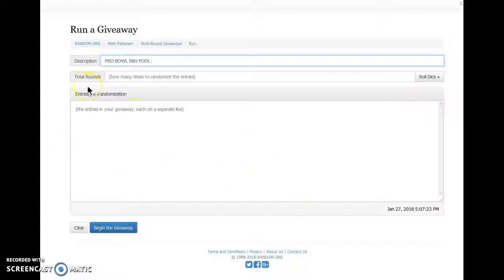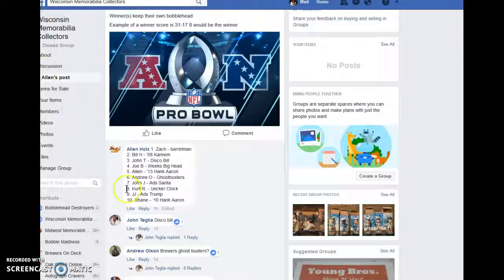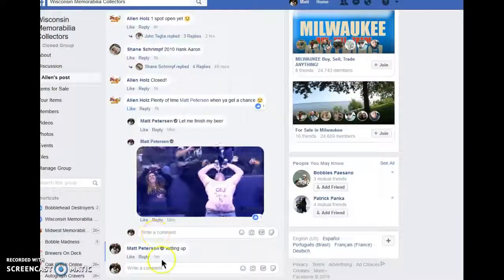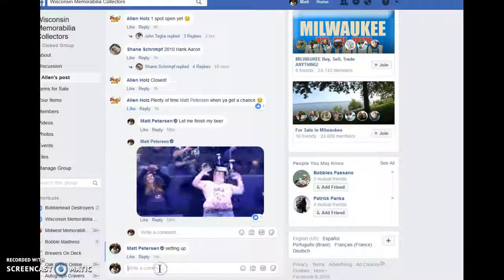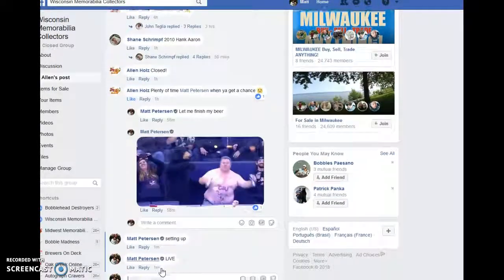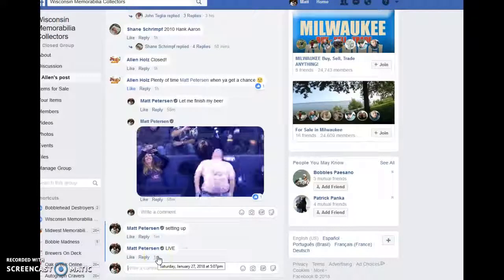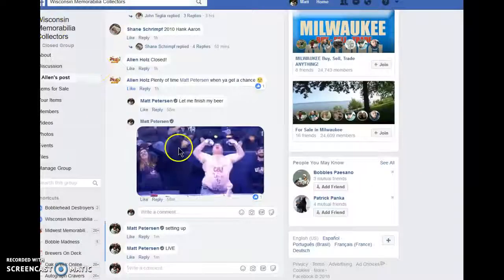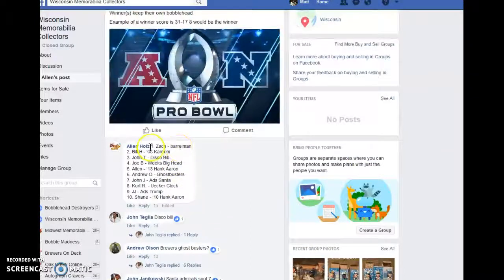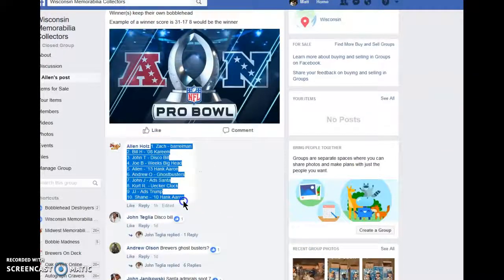Alright guys, going to randomize the numbers here for the Pro Bowl bobblehead pool, 5:07 p.m. January 27th. We're going to go live. And we are live. 5:07 p.m. We are going to grab this list, 10 players.